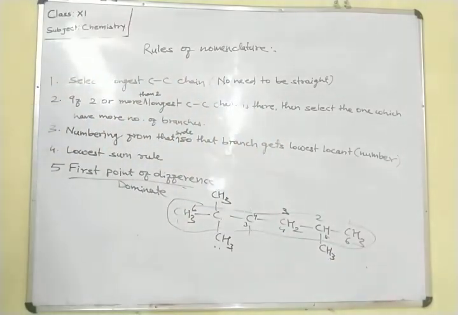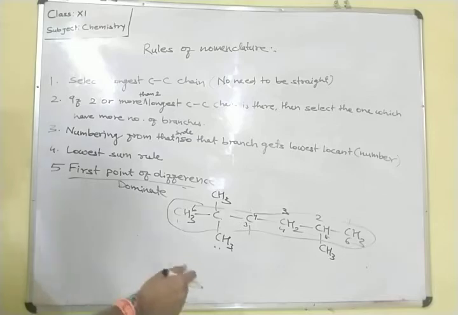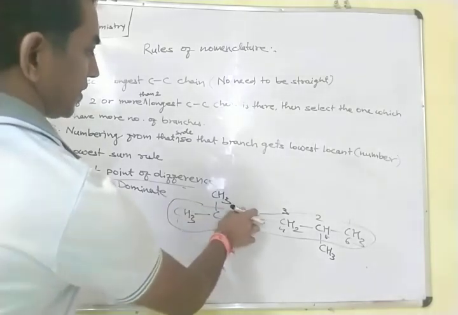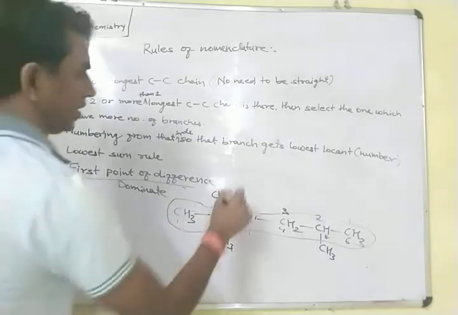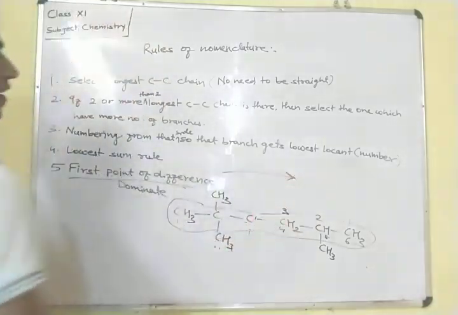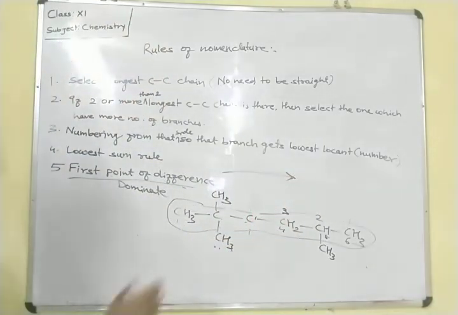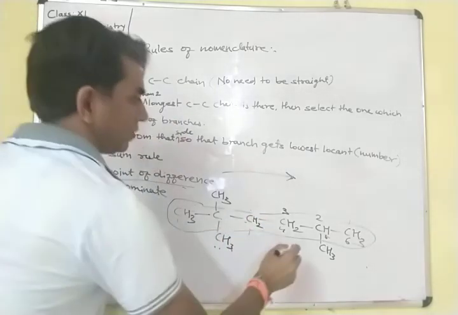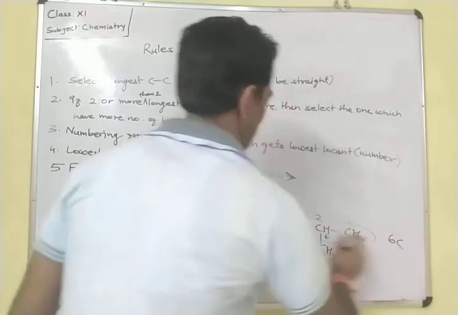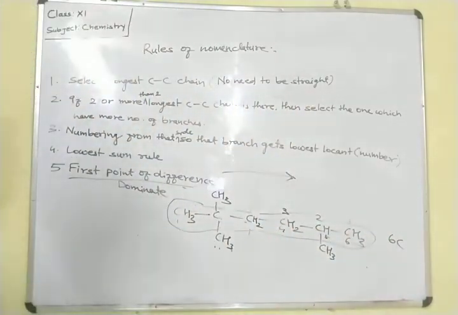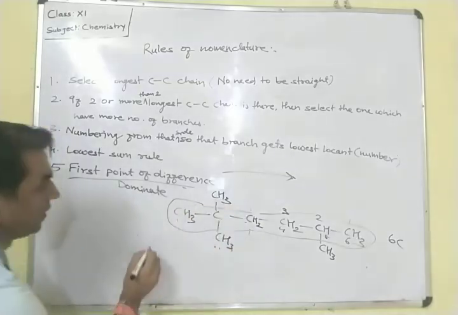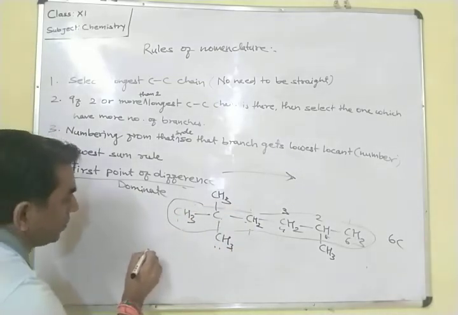So we have to start the numbering from which side? Suppose we have started the numbering from this carbon, from left to right. The total number of carbon atoms in the chain here is 6: 1, 2, 3, 4, 5, 6. If we have started the numbering from this carbon, what will be its name?